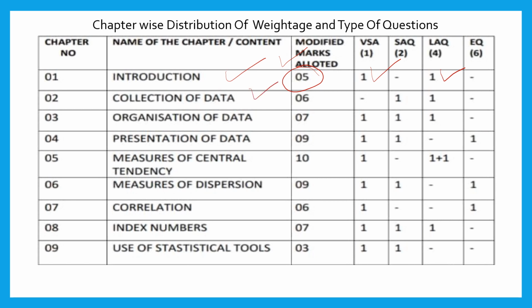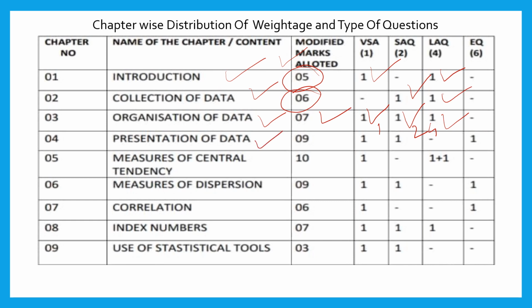Then come to collection of data. From this chapter, the allotted marks is 6, and you can expect one 2 mark question and one 4 mark question, so total 6 marks. And if you consider organization of data, here you can expect a 1 mark question, a 2 mark question and a 4 mark question. Okay, allotted marks is 4.